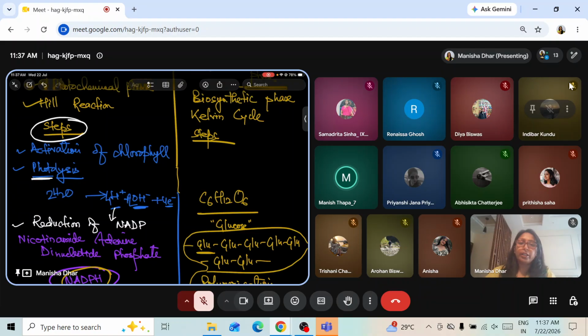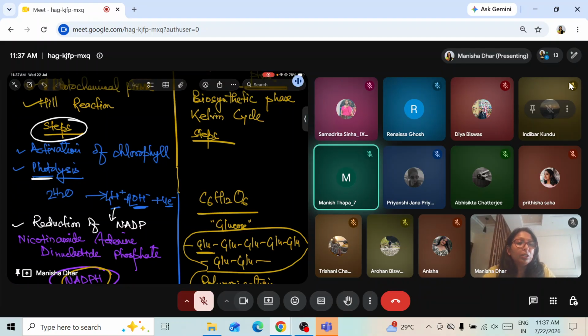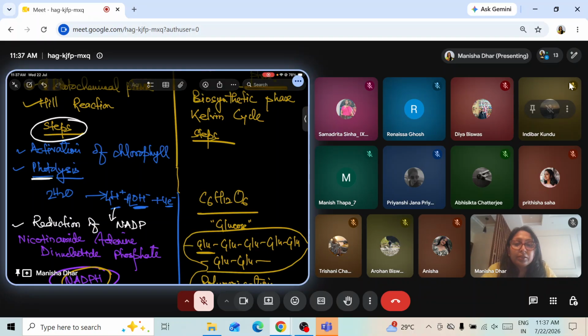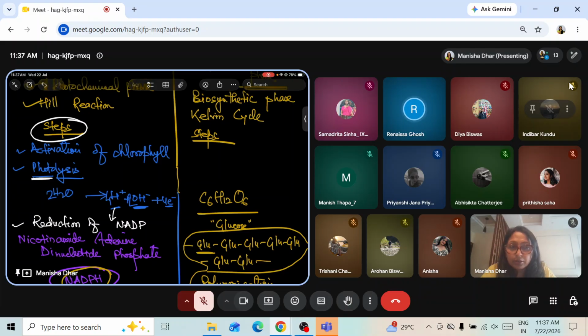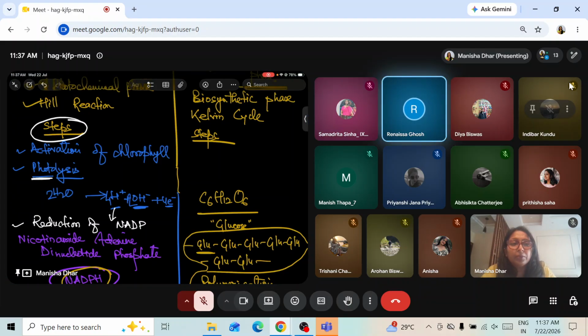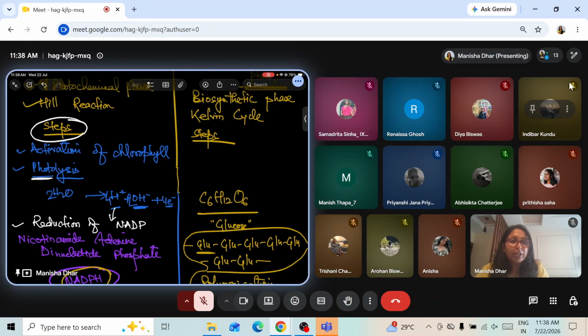Try to say it. Photolysis occurs in the grana of a chloroplast, and it splits the H2O molecules into hydrogen and oxygen ions. All right. And in the presence of light, that is very important. It occurs in the presence of light, and occurs in the grana of chloroplast.